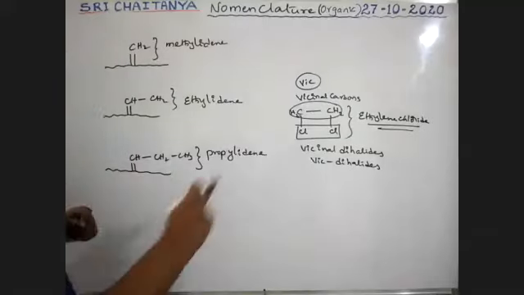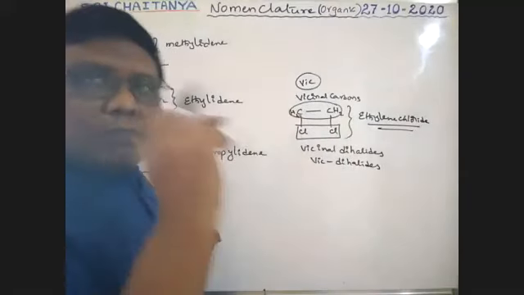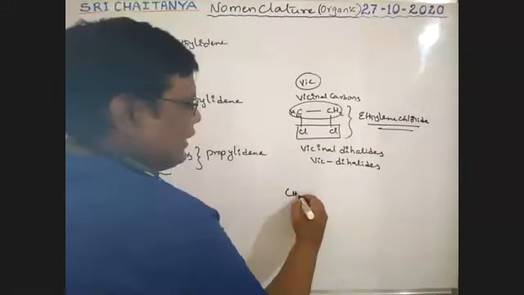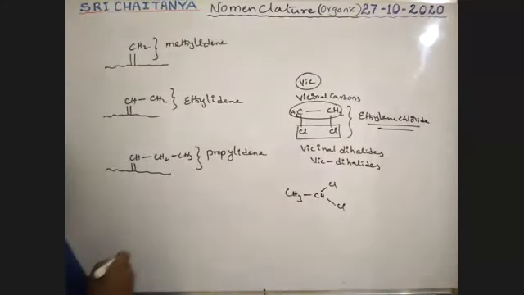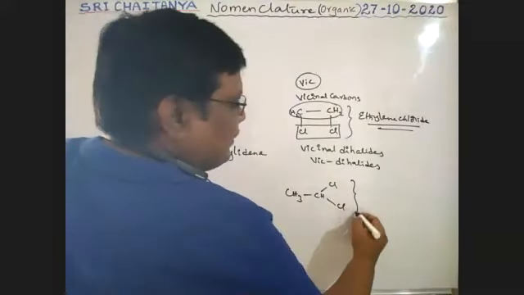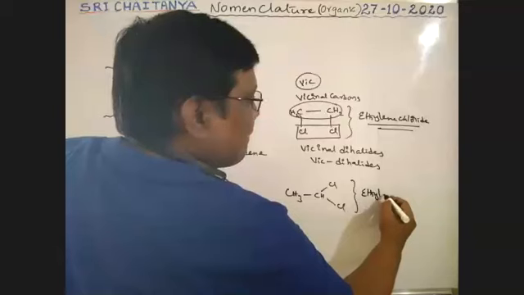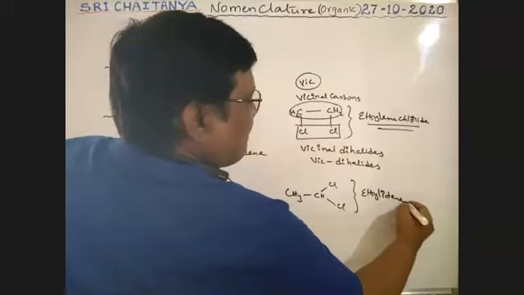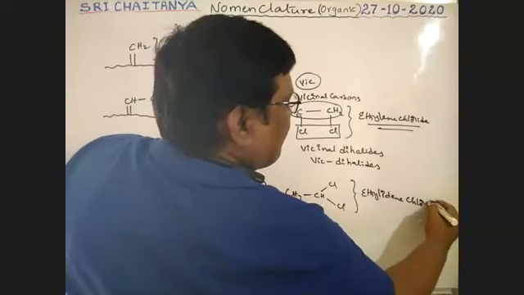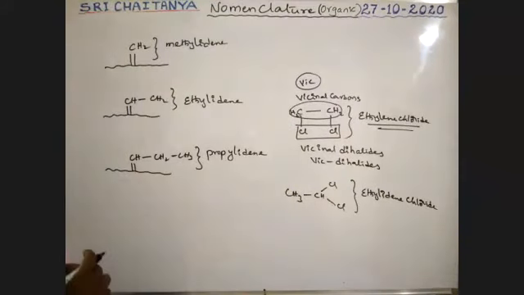For example, if the two halogens are attached to the same carbon, for example CH3, CH with two chlorines on the same carbon, it is called ethylidene chloride.